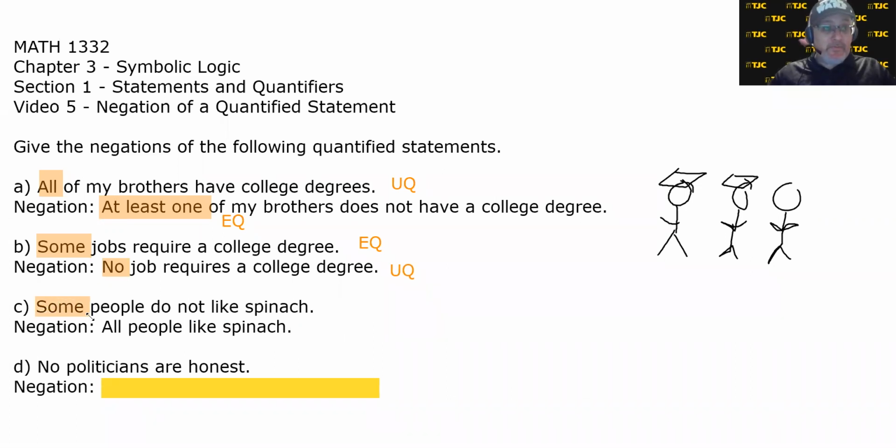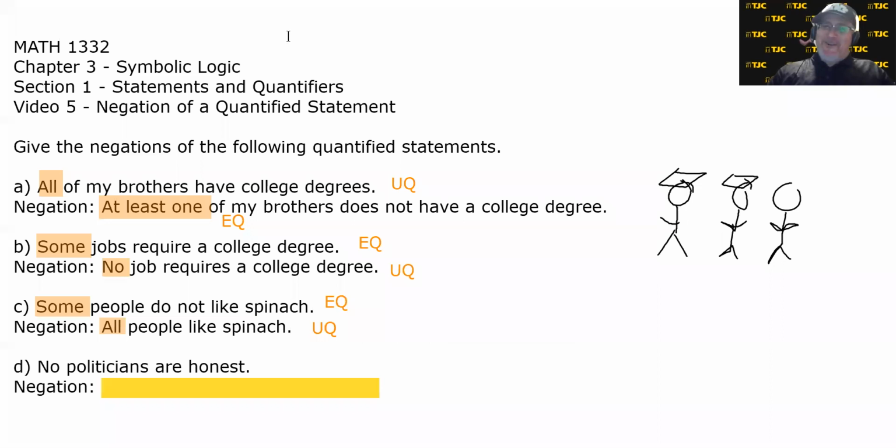What are the quantifiers? Some and all. The original statement had an existential quantifier. The negation of it had a universal quantifier. You should start noticing a trend between the type of quantifier in a statement and the type of quantifier in its negation. But let's take a look at one more example.